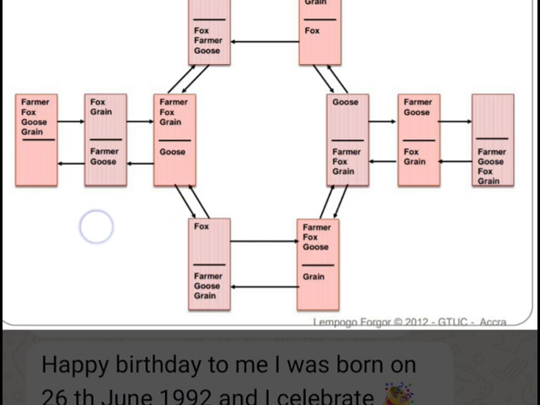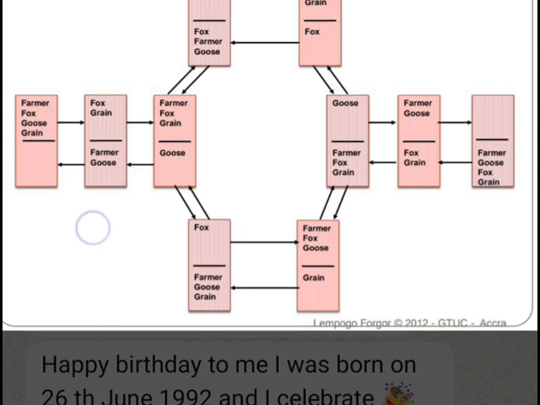So the fox and the grain is at the bank of the river. The farmer, the fox and the goose is at the destination, and the grain is at the bank.